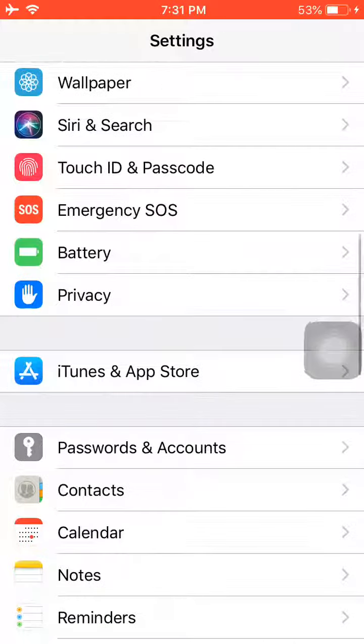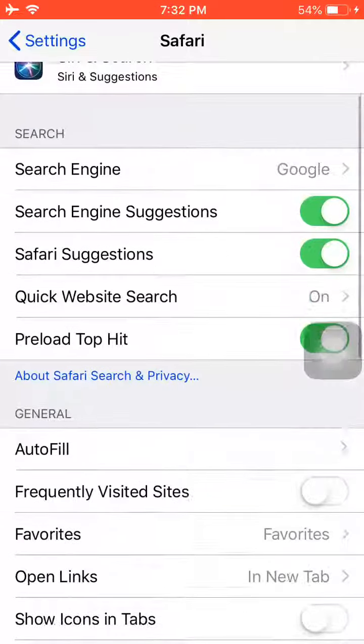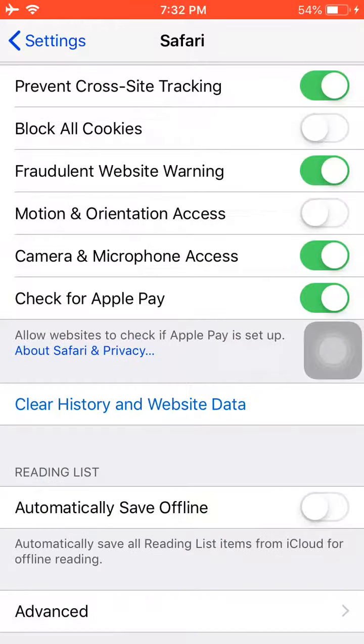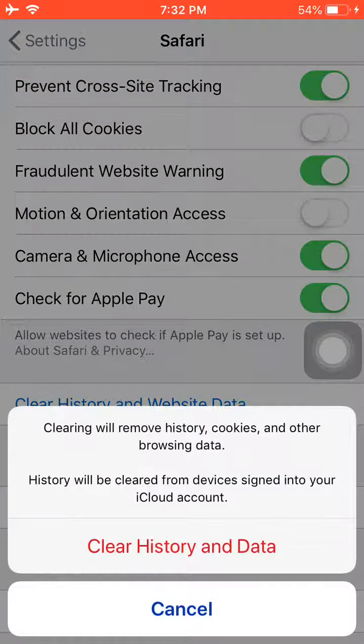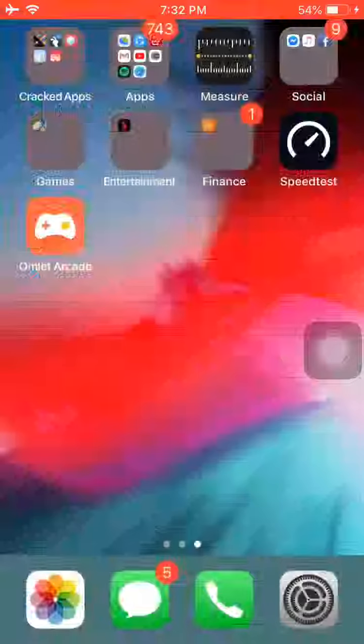And then go to Safari, find it. Then swipe down, clear history and website data. After that, it's all done.